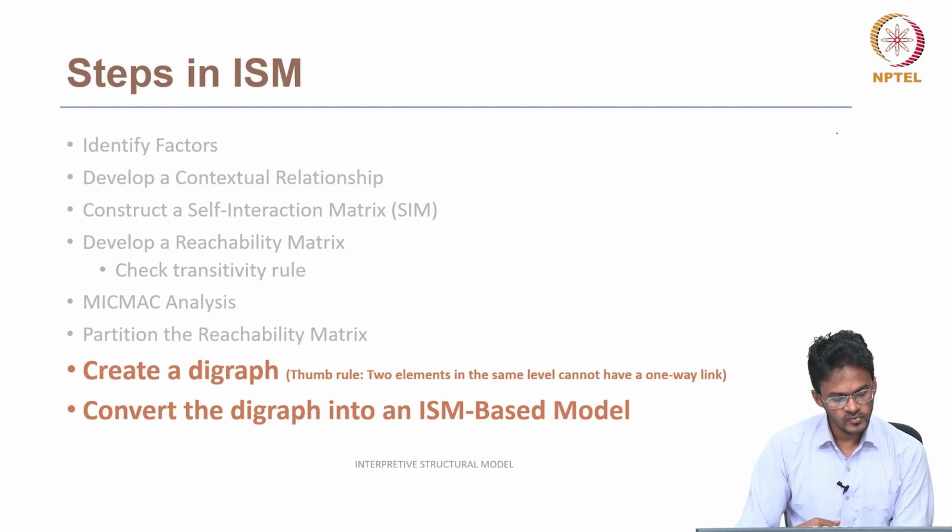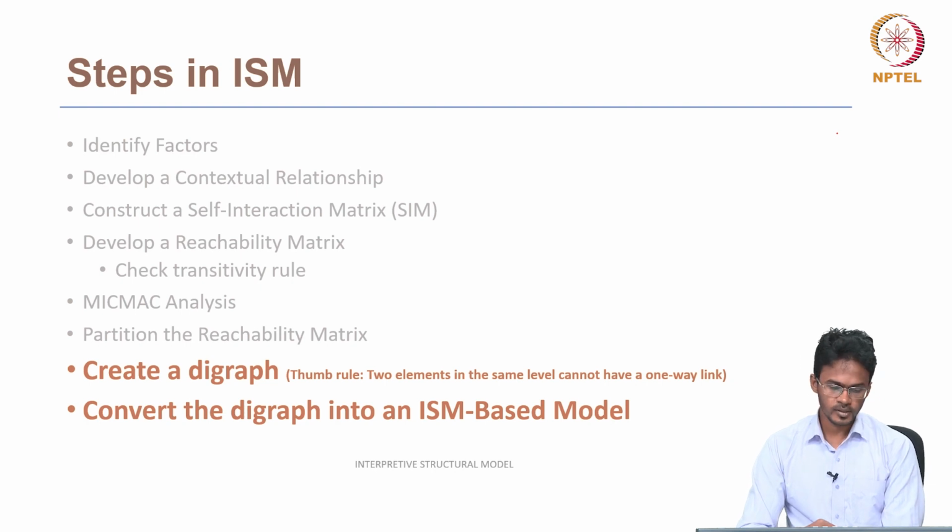Then we will convert the diagram into an ISM based model. In the diagram we will have only the serial numbers of the factors. We won't directly put the names of the factors. So in the ISM based model we will replace the serial numbers with the names of the factors, and then we will provide a summary of the ISM method. So these are the steps in the ISM method.